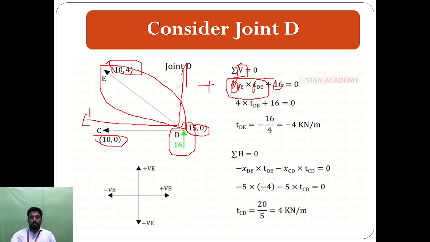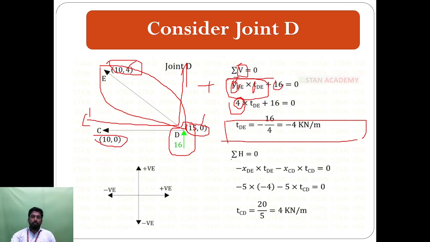Next, how to write the 4? Here we consider the D coordinates and E coordinates, only for the vertical direction. Here 0, here 4. So we subtract the values, 4 minus 0 which comes out to 4, into the unknown force TDE, plus 16. So from this equation we get TDE, which is in kilonewton per meter.